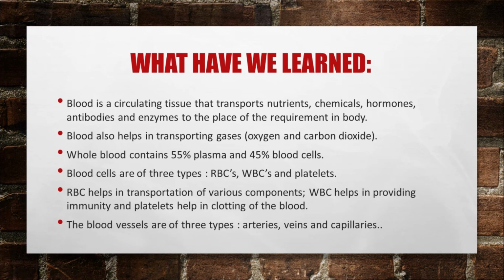So what we have learned in this slide is that blood is a circulating tissue as well as a connective tissue that transports nutrients, chemicals, hormones, antibodies, and enzymes to the place of requirement in the body. Blood also helps in the transportation of gases. Whole blood contains 55% plasma and 45% blood cells. Blood cells are of three types: RBCs, WBCs and platelets. RBCs help in the transportation of various components, WBCs help in providing immunity, and platelets help in the clotting of the blood. The blood vessels are of three types: arteries, veins, and capillaries.